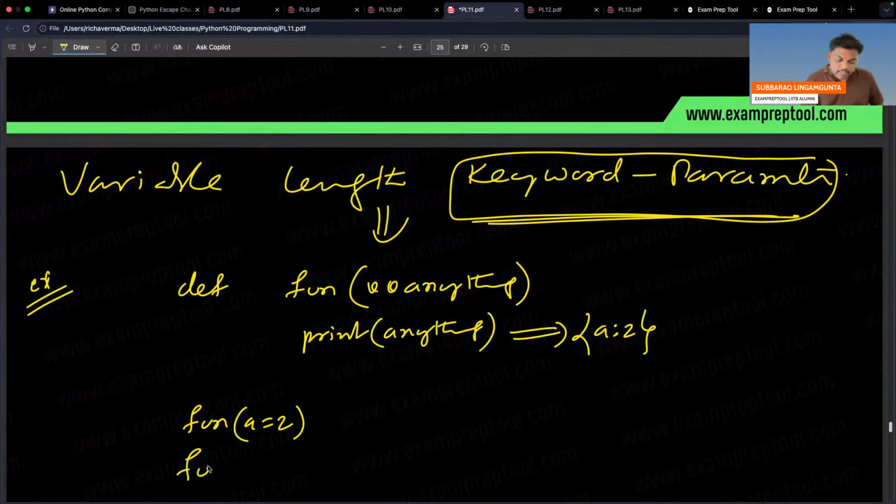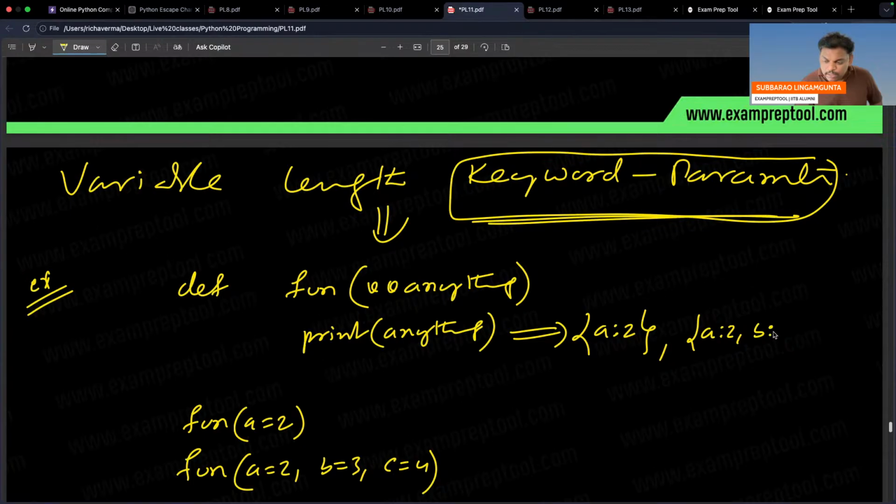Suppose I call fun with a equal to 2, b equal to 3, c equal to 4, then you will get the dictionary a2, b3, c4, like that.